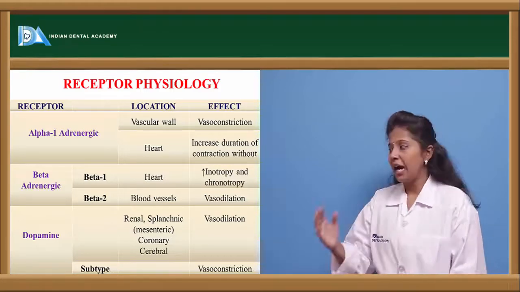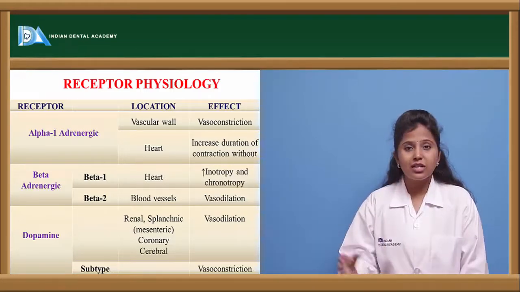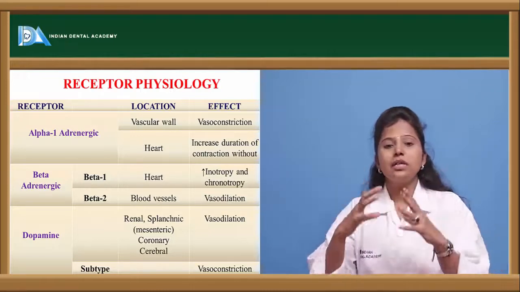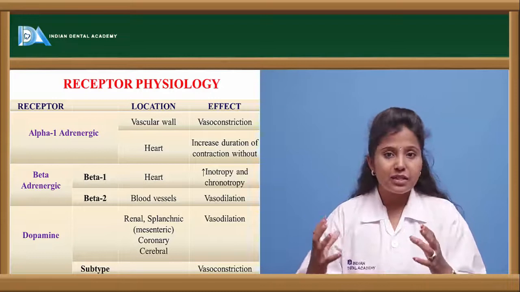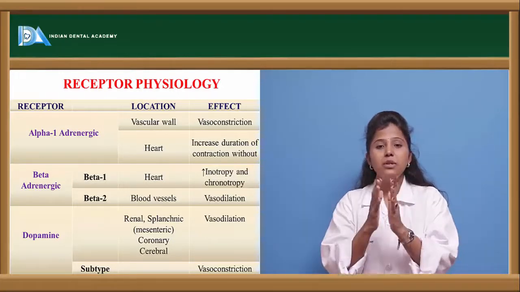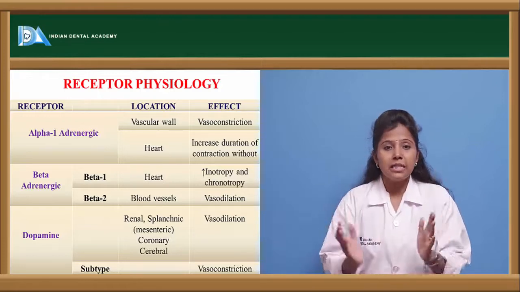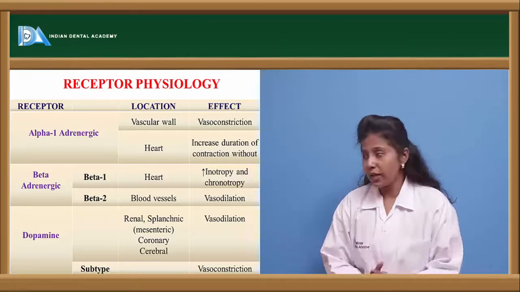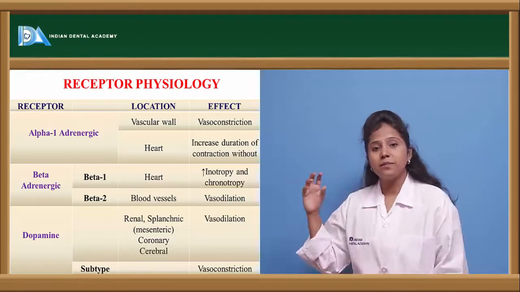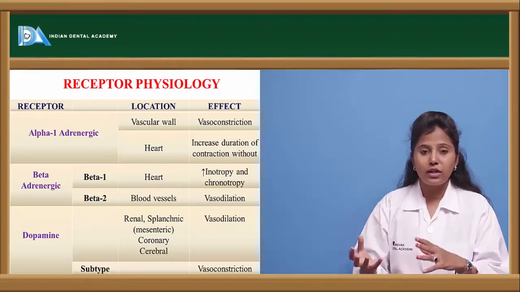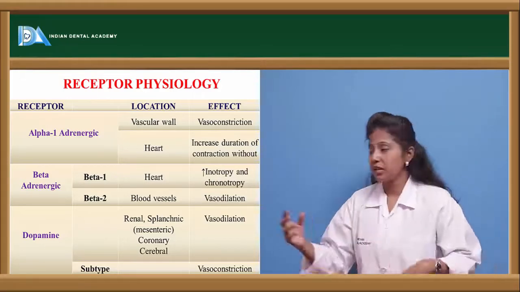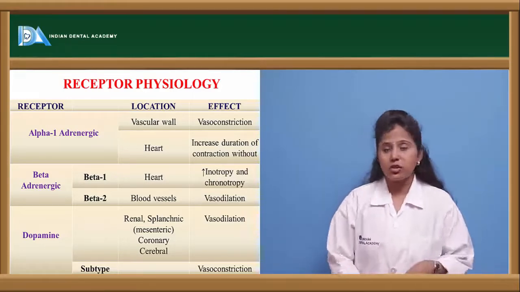If it is acting on these systems, it causes dilation of the blood vessels present in them. Whereas in a few other organs like the liver, the respiratory system and various other regions, it causes vasoconstriction.